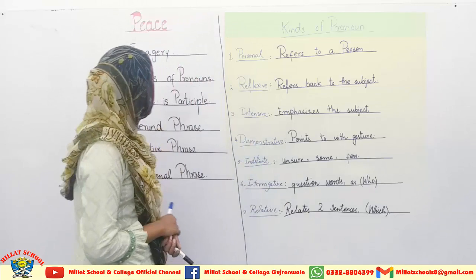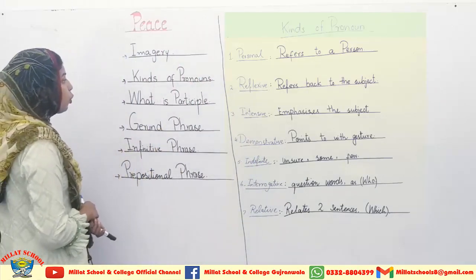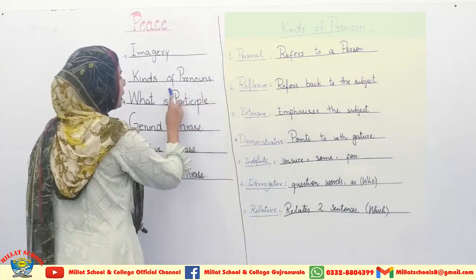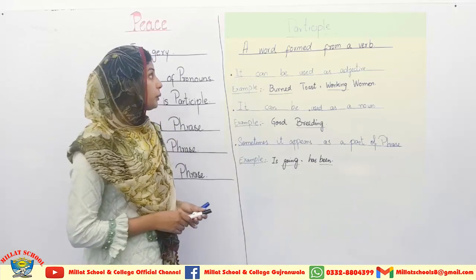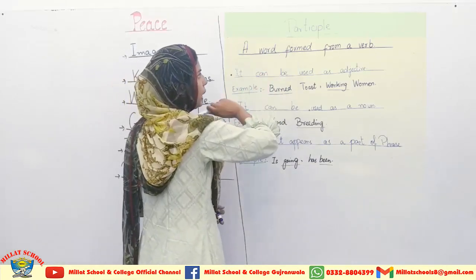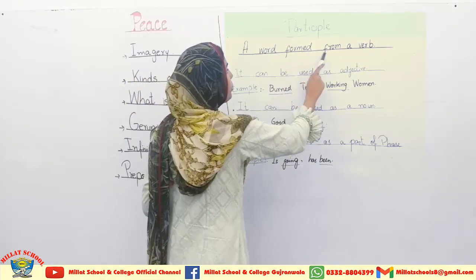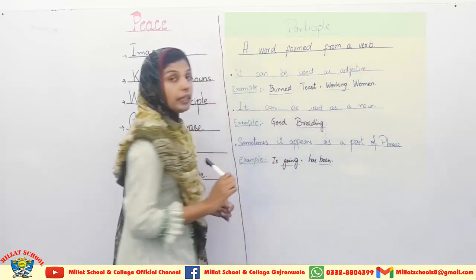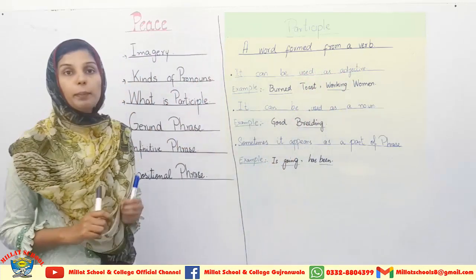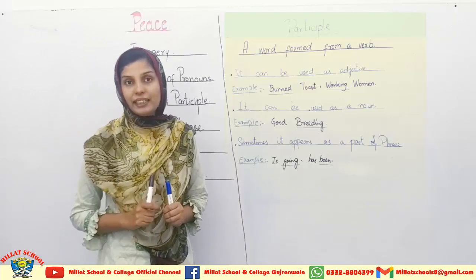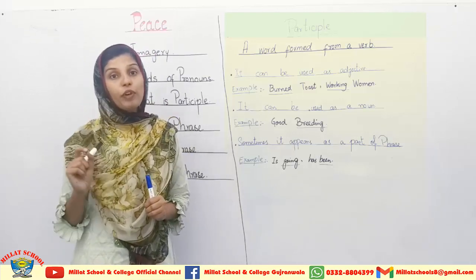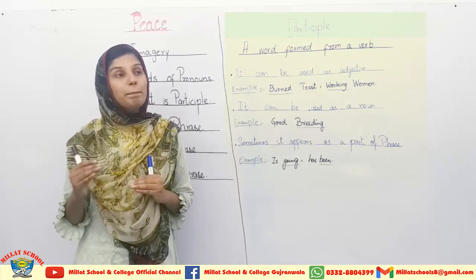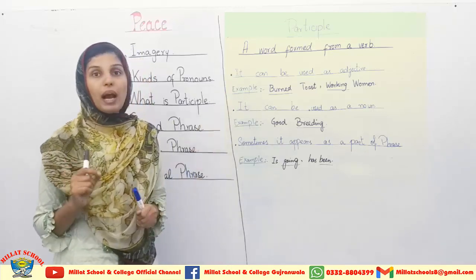Now I am coming towards the next one. Yes, I am going to discuss the participle in front of you. Okay students, what is a participle? A word formed from a verb. Three types of this verb we can see in sentences. Now I am going to tell you where and how you can pick out a participle from a sentence.